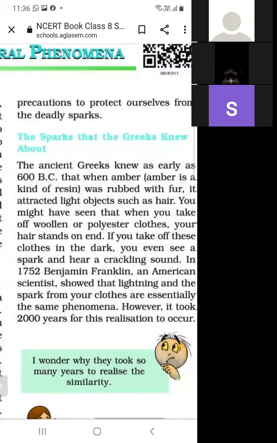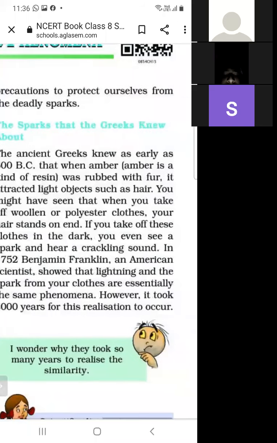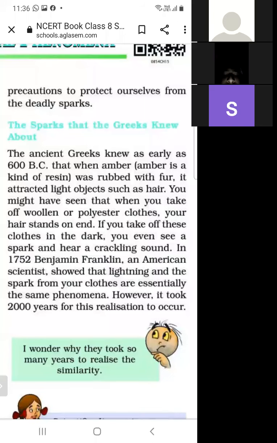In ancient times, the Greeks knew about this spark: when amber is rubbed with fur, it attracts small pieces and light objects, just like hair.